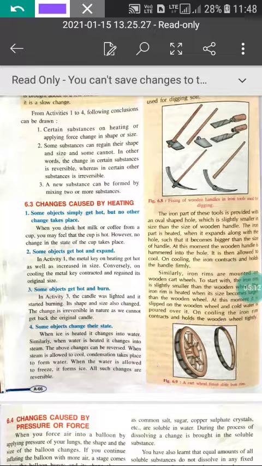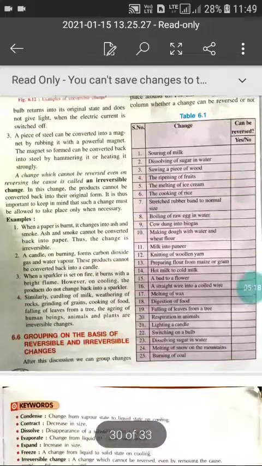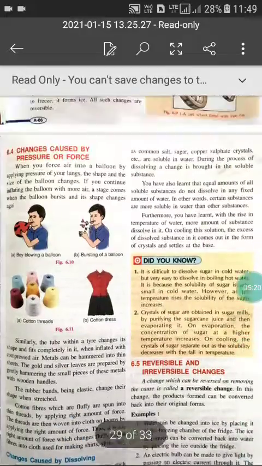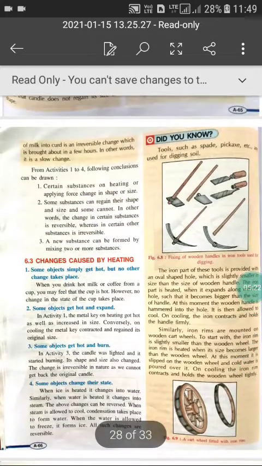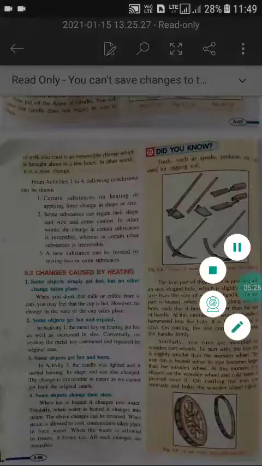So these are the changes caused by heating. Till here you will take revision.